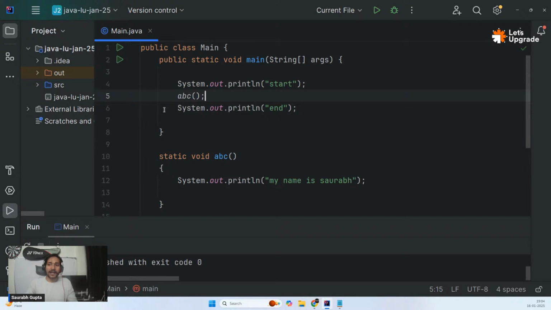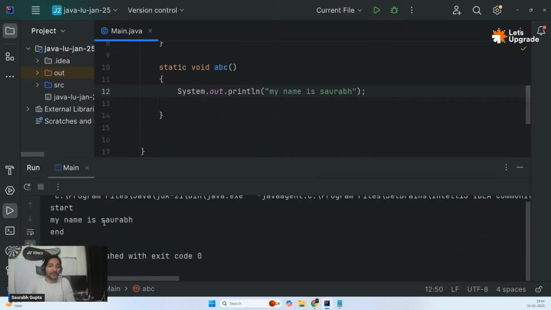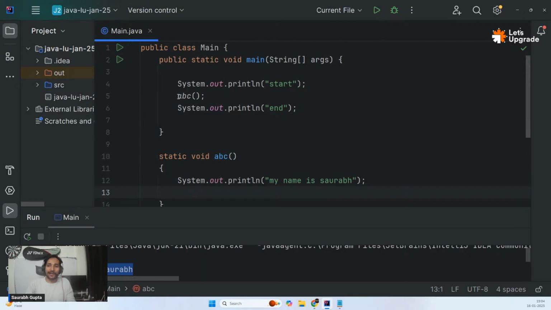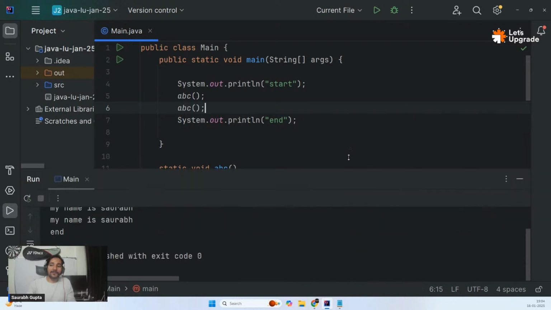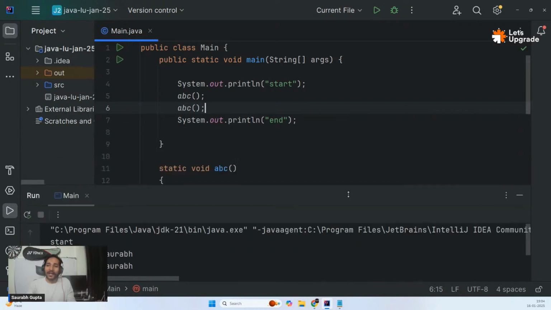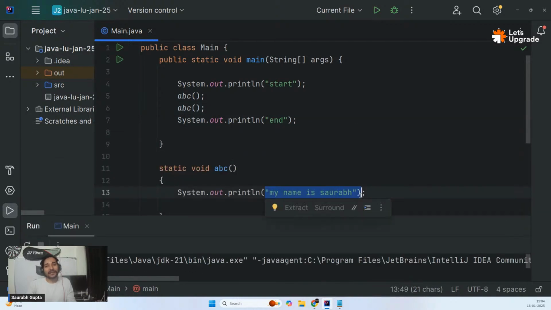So guys, in place of ABC, what will be printed? My name is Saurabh. Correct? Okay. Let's call it. Okay, perfect. My name is Saurabh. Amazing. Very good. Now I plan to call it again. And now both times it will print my name is Saurabh. Why? Because I have written my name is Saurabh inside the function and it's working. It is calling twice, it is working.